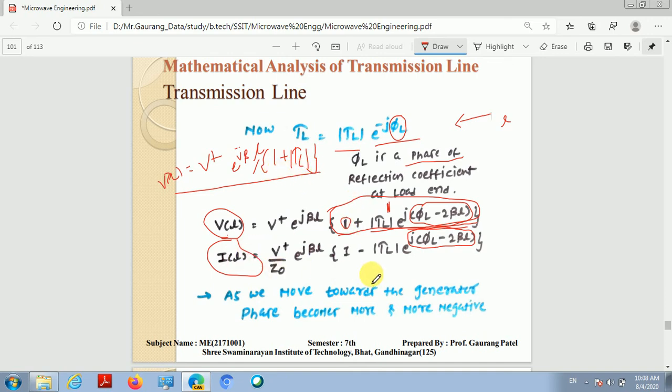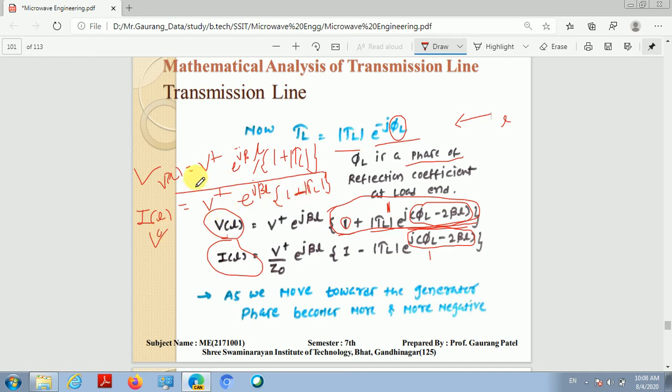Similarly, the current expression will become this. When this phase is 0 or an even multiple of π, then the exponential term becomes 1, and the current wave, that is I of L, is equal to V plus divided by Z naught, e raised to j times βL, 1 minus mod gamma L, very important, 1 minus mod gamma L. It means that when the phase is 0 or an even multiple of π, the voltage will be maximum because it is 1 plus mod gamma L, and the current will be minimum because it is 1 minus mod gamma L.